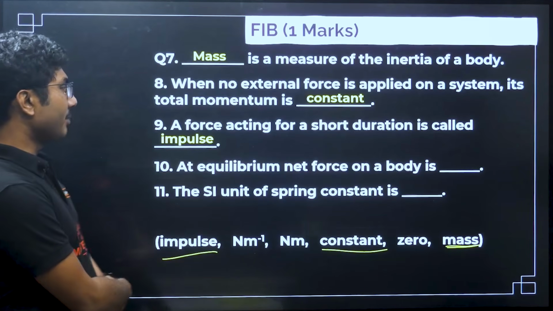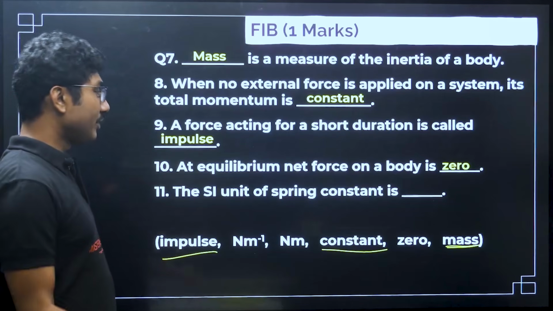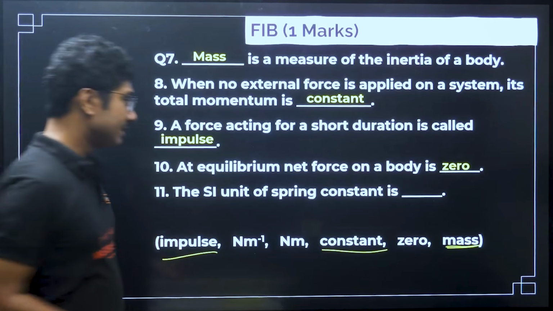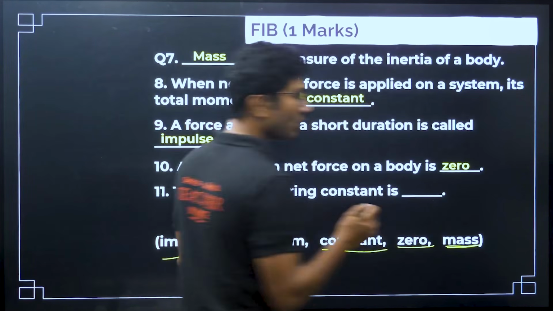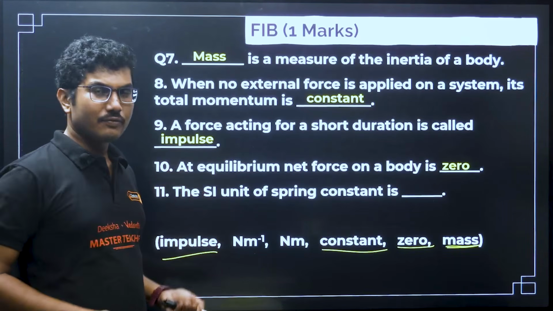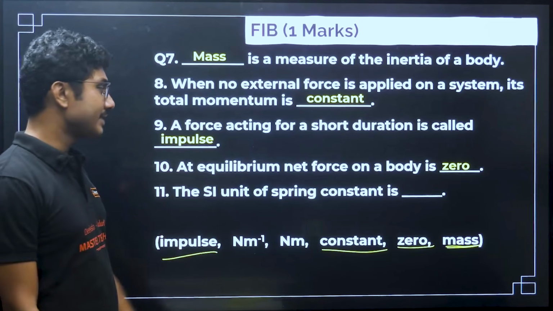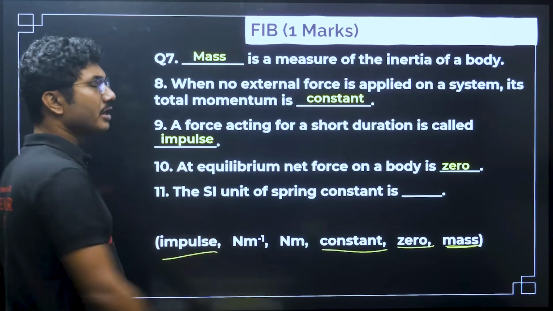At equilibrium, the net force on a body is 0. Equilibrium means all the forces are cancelling each other, so the net force will be 0. The SI unit of spring constant is a little tricky: Newton per meter or Newton meter?